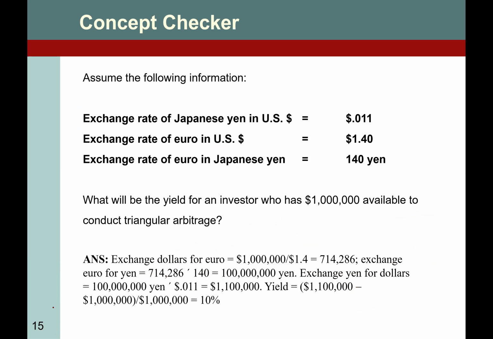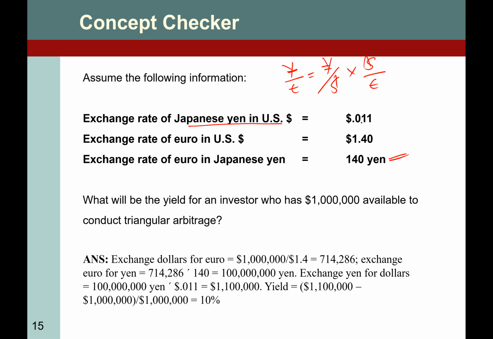Here we go. What you have to do is first find out the cross exchange rate, right? And if the cross exchange rate is lower, it means you have an opportunity. So what is the cross exchange rate? This exchange rate is yen over euro. Do we have yen over dollar?